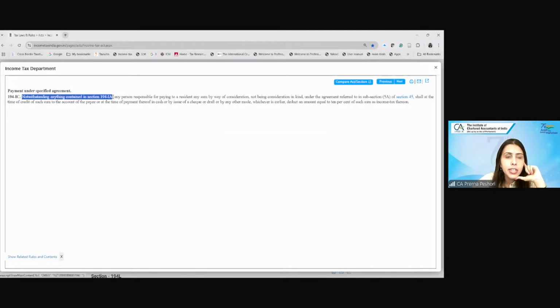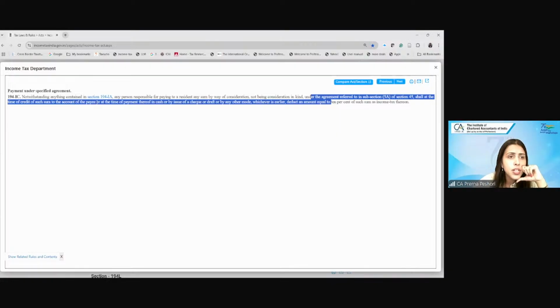Notwithstanding anything contained in 194IA, any person responsible for paying to a resident any sum by way of consideration, not being the consideration in kind, which means the cash consideration only, or the consideration by way of bank transfers, under the agreement referred to in section 45(5)(a), shall at the time of credit of such sum to the account of the payee, or at the time of payment in cash, cheque, draft, or any other mode, whichever is earlier, deduct an amount equal to 10% of such sum as income tax.